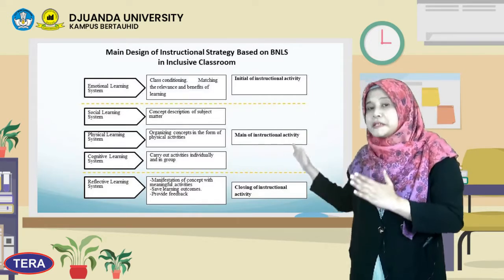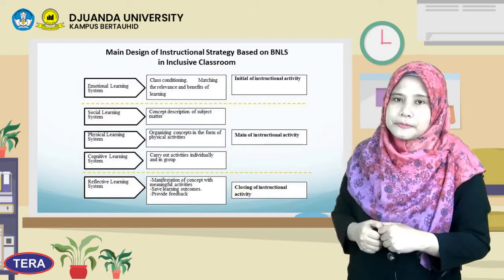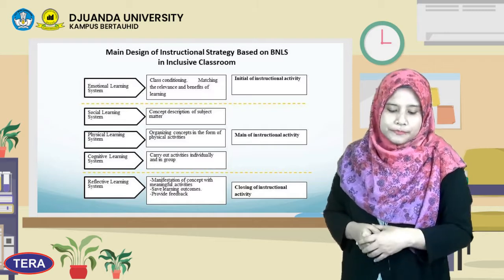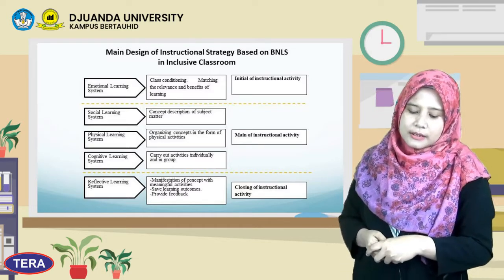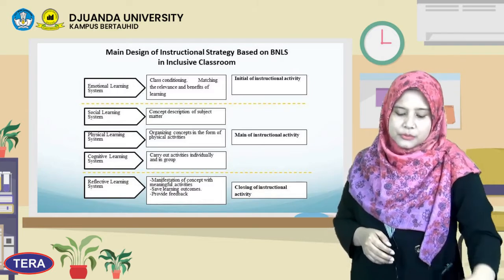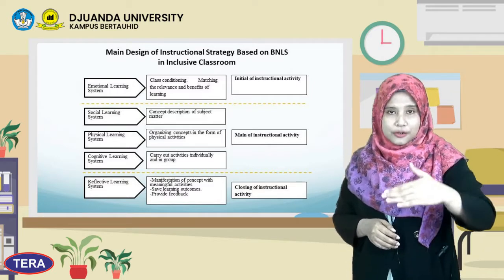Yes, this is a very flexible learning system. It depends on the characteristics of the classroom. And at the closing instructional activity, we put the reflective learning system at the end of the instruction.